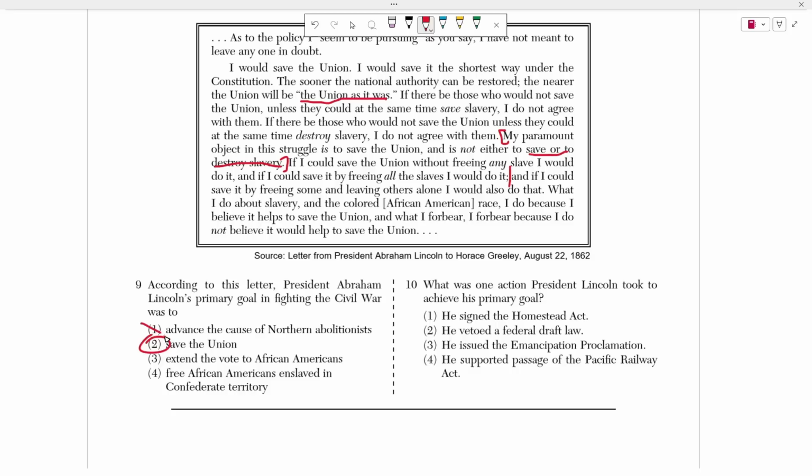Okay, again, choice one is a tricky answer. You would think Abraham Lincoln wanted to free the slaves, but at this point in history, he just wanted to keep America united. All right. Number 10 asks what was one action President Lincoln took to achieve his primary goal?